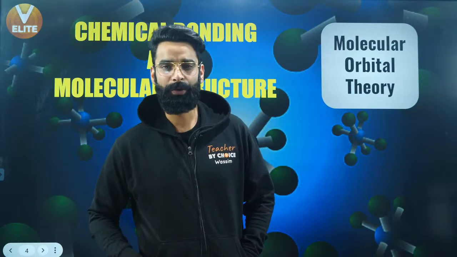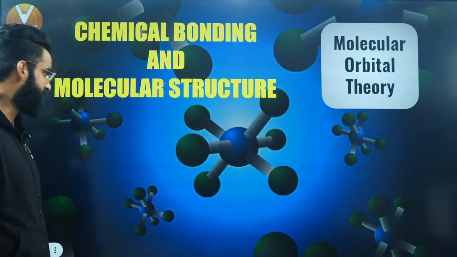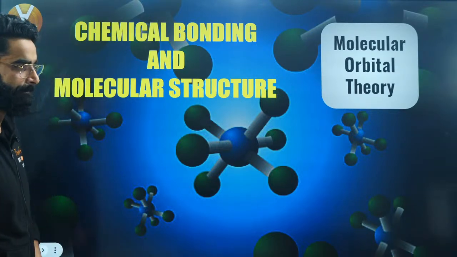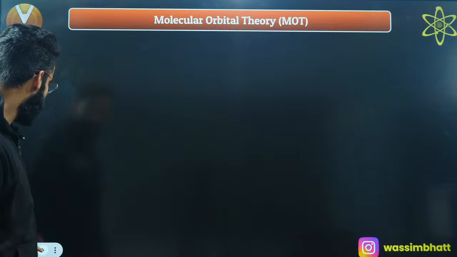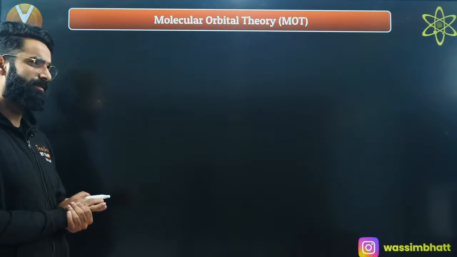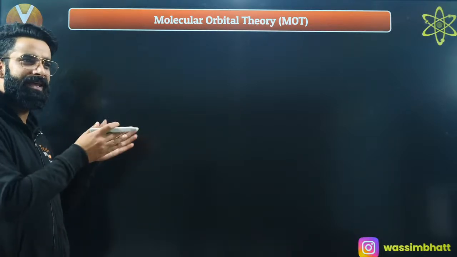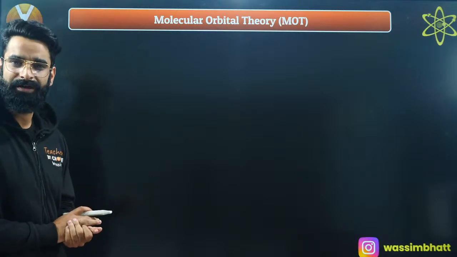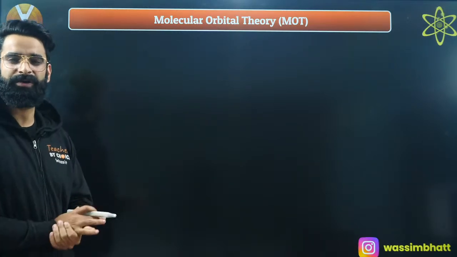Perfect. So let's get going then. Let's get started with one of the most important theories of this chapter, which is what we call molecular orbital theory. So people, let's get to know some important postulates of this theory so that you can understand it properly. First, I'll be giving you the postulates. Then after like 5-10 minutes, I'll be making you understand all these postulates in detail, right? It might look tough in the starting, but eventually it's going to be fine for you.